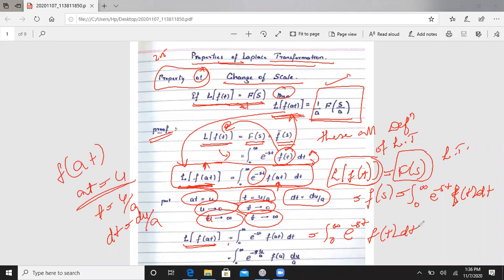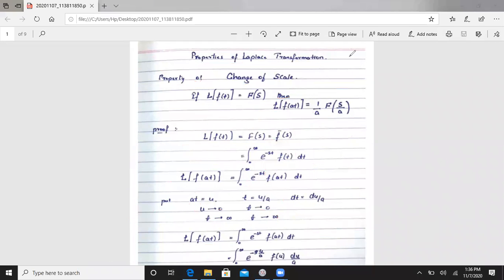This is your given function. So we will write here integration over 0 to infinity e to the power minus s, and t means u by a, into f of at. The at value is u and dt is du by a. I will explain it once more.